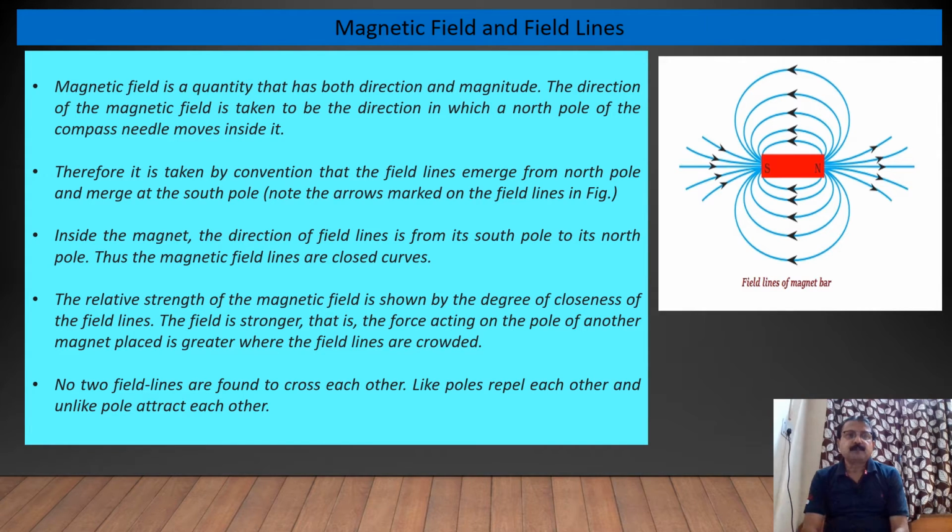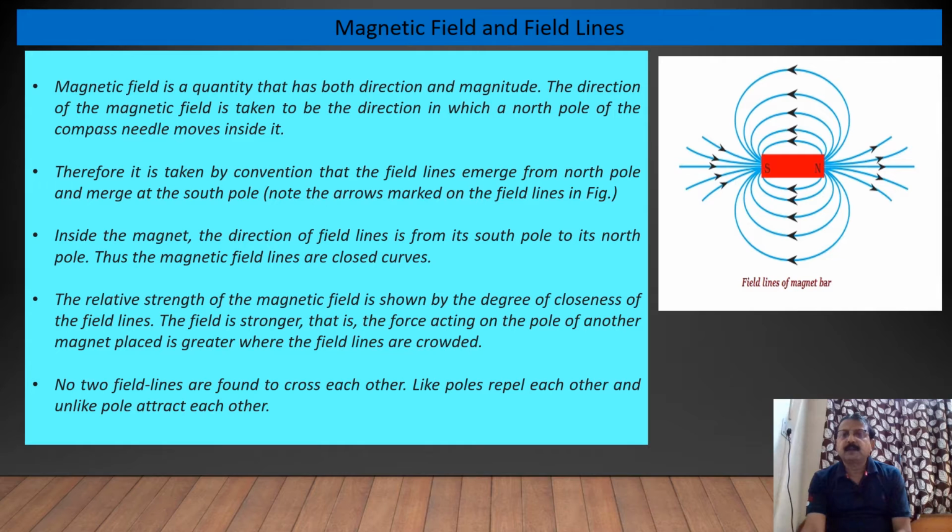Now no two field lines are found to cross each other. Just यहाँ पे आप देख सकते हैं कि कोई भी field lines, flux or lines of forces are not crossing each other, means they are almost parallel and merging at the point of south pole and coming out from north pole.